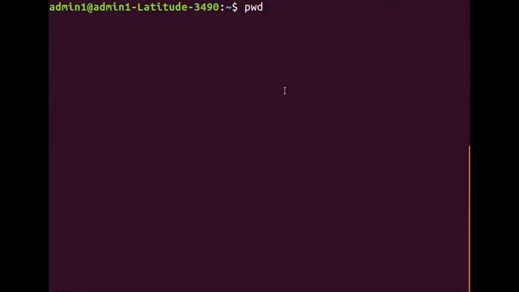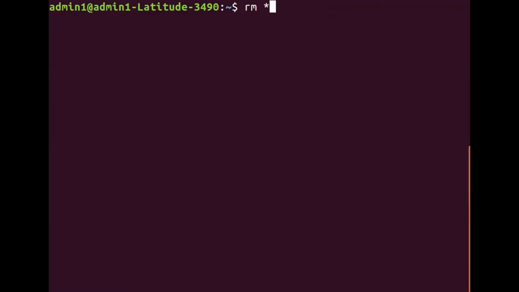PWD stands for present working directory. Now, in the world of the Unix operating system, sometimes a programmer forgets exactly where he is working, and at that point of time, if you issue a command called rm star, which you have seen the other day, which is a suicidal command, and you are not aware where exactly you are working, and accidentally you end up pressing the enter key, then nothing can be done on this earth.